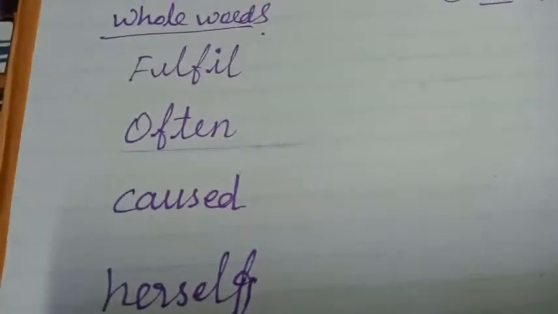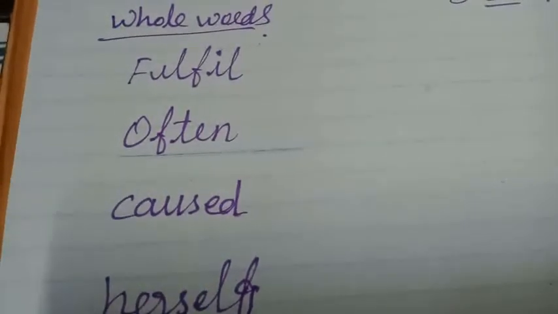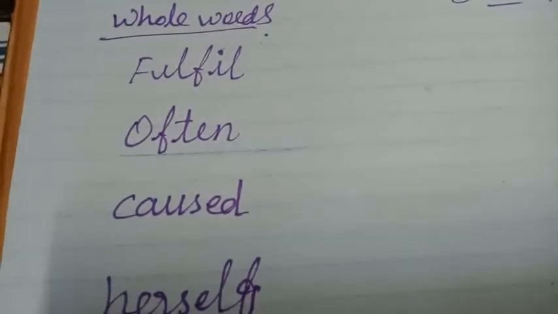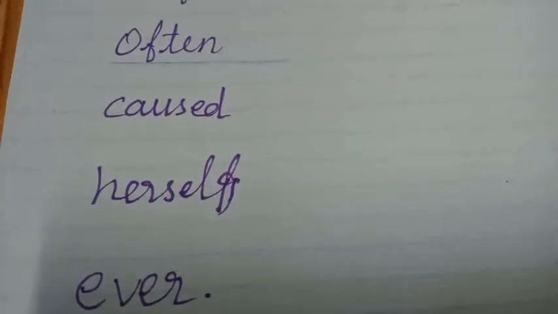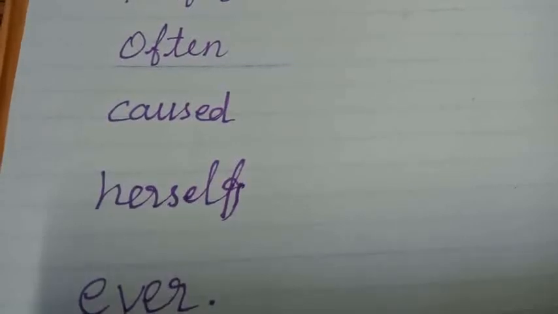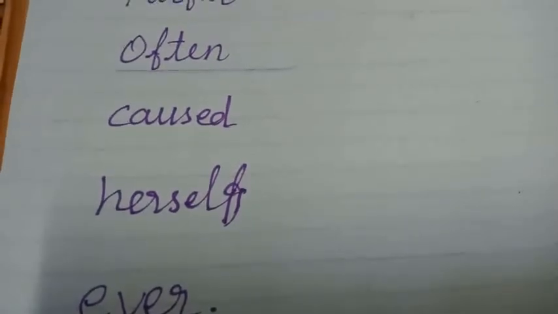You have to read these words. Did you read these words, my dear children?